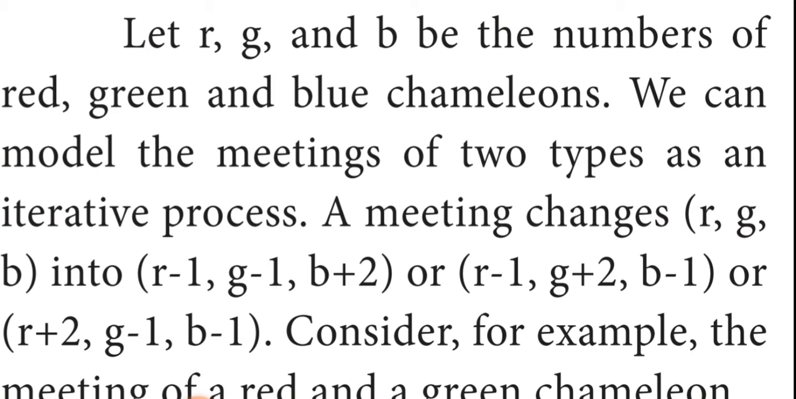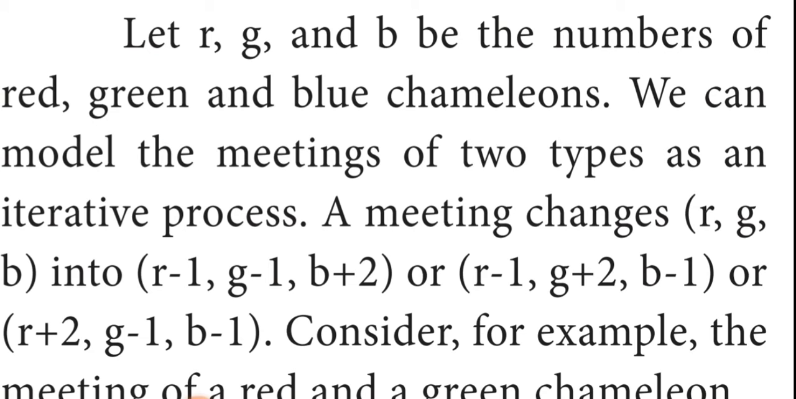Otherwise, when red and blue chameleons meet together, they change into the green color. So red is reduced by 1 and blue is reduced by 1, and these two chameleons change into the green color. Or when green and blue chameleons meet together, they change into the red color. So it reduces one from the green chameleons and one from the blue chameleons, and those two chameleons change into the red color. So the count of red can be increased by 2.